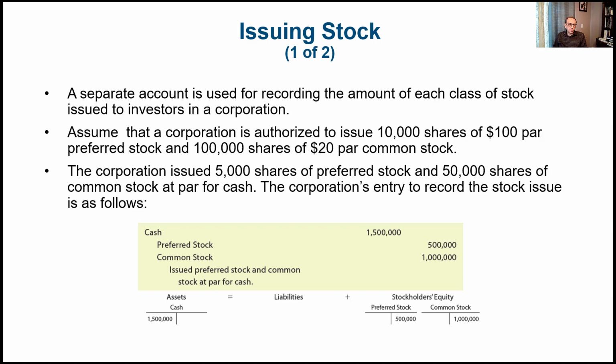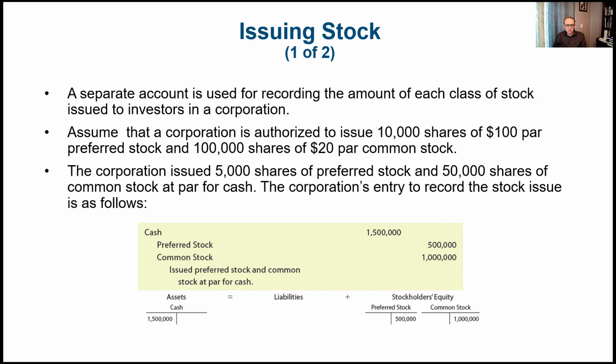So assume that a corporation is authorized to issue 10,000 shares of $100 par preferred stock and 100,000 shares of $20 par common stock. The number of authorized shares is not really important for recording the journal entry. It's only important to have it as a footnote, just to let the users of the financial statement understand how many shares the company is allowed to issue.